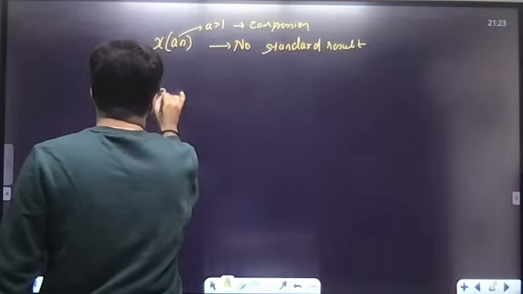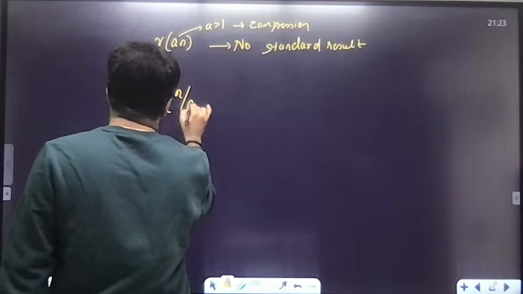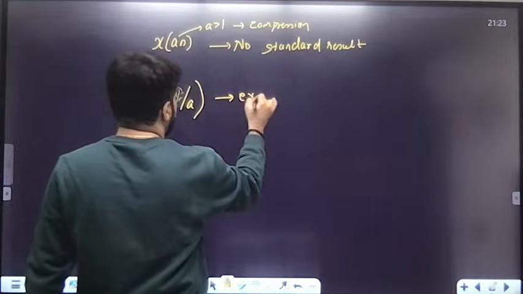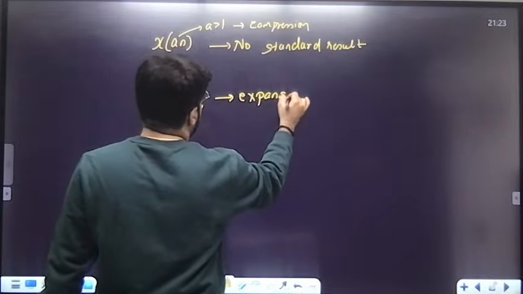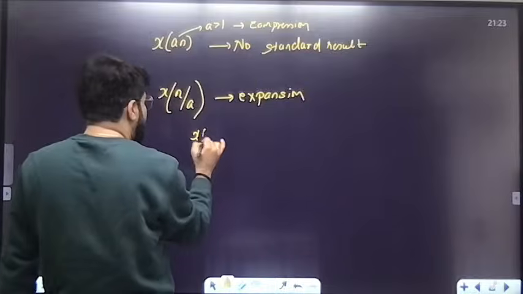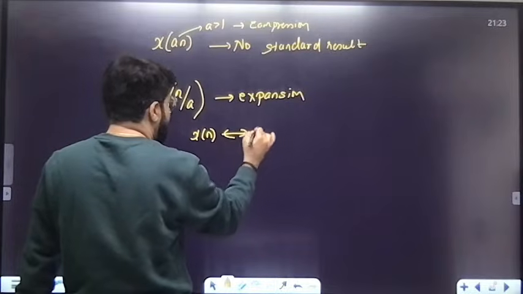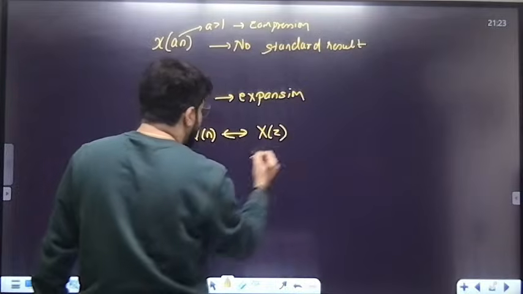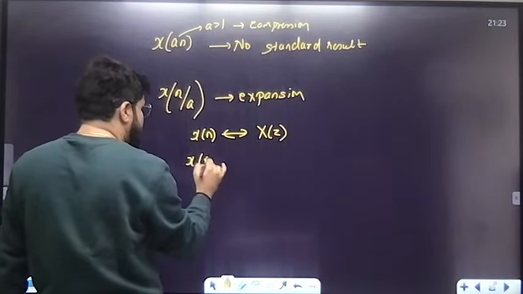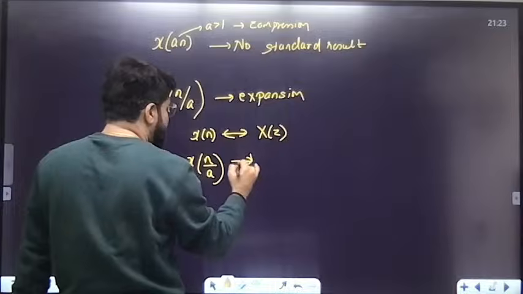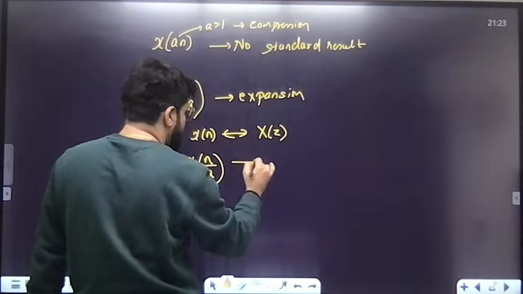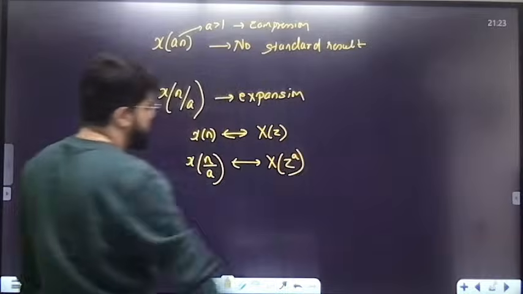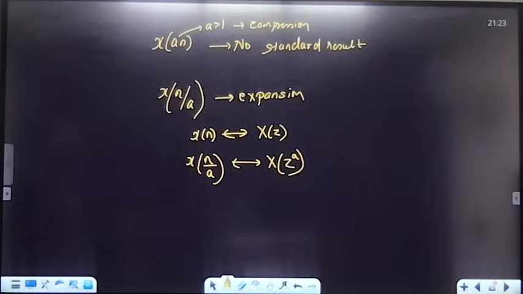But if it is x of n by a, again assuming a greater than 1, which will be expansion if I write this way, then the property is defined. Just adding for information, if x of n has the Z transform X of z, x of n by a will have the Z transform X of z power a.